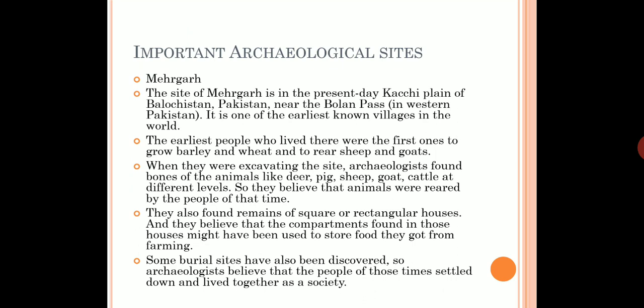It is situated in the present-day Kachi plain of Baluchistan, which is in modern Pakistan. It is said to be one of the earliest villages in the world. The people who lived at that place in early times used to grow wheat and barley, and they reared animals like sheep and goats.